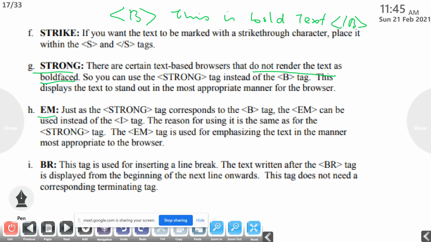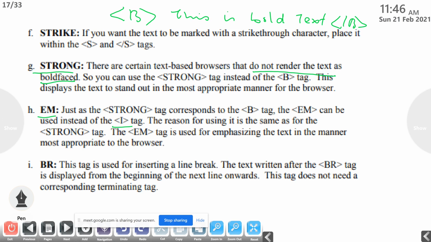Then EM. Just as the strong tag corresponds to B, the EM tag is used instead of I. So instead of italics, some text-based browsers can't recognize the italics tag; in those browsers we can use EM. It's similar to I, meaning similar to italics. The reason for using it is the same as for the strong tag. So the EM tag is used for emphasizing the text in the manner most appropriate to the browser.